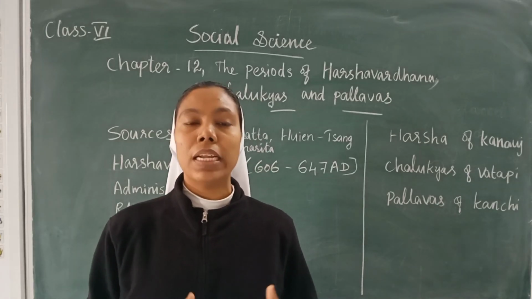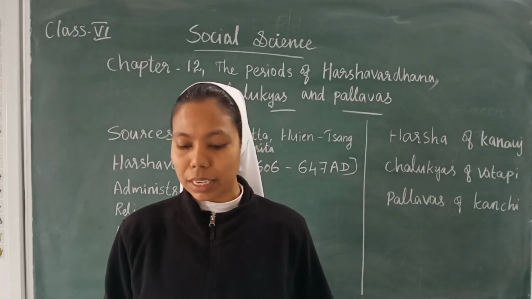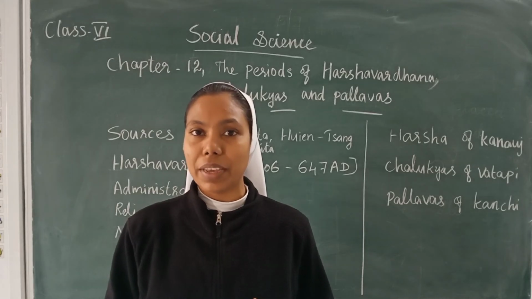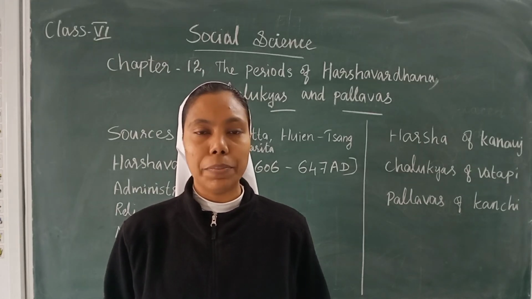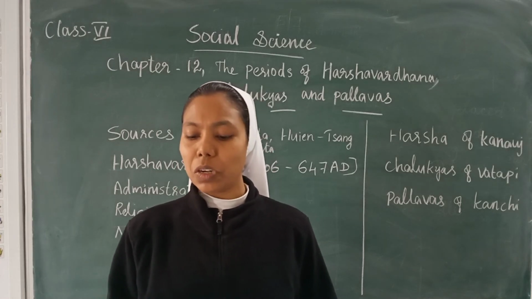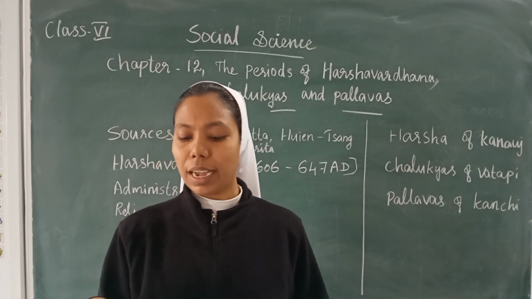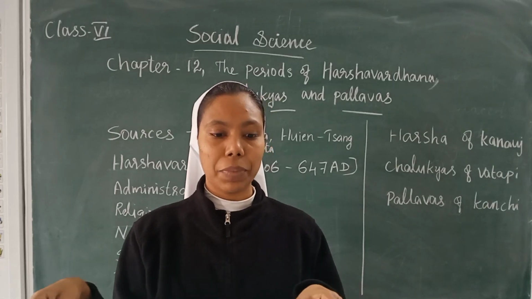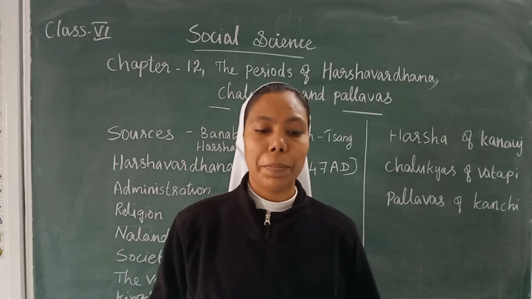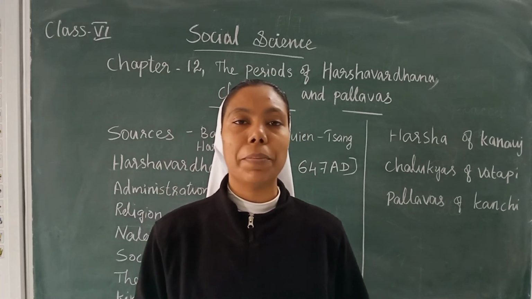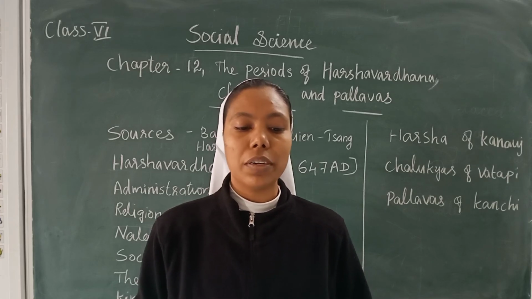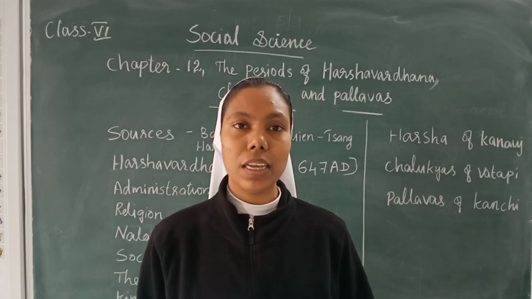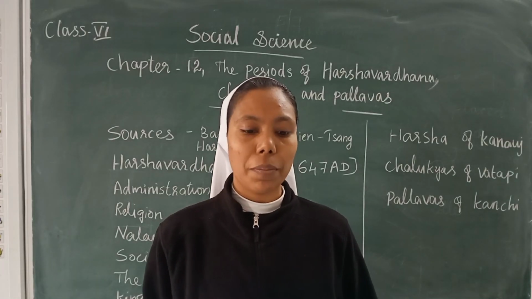Then also we can see the people of this period were not only simple and honest, but also living very happily. He also mentioned that the caste system continued to be rigid, and many sub-castes were flourishing at that time. There was also a group of people who were untouchable, and they were not treated very well. The rich lived in big decorated houses and the poor lived in small mud houses.